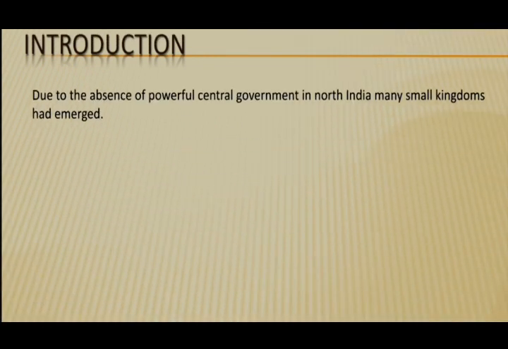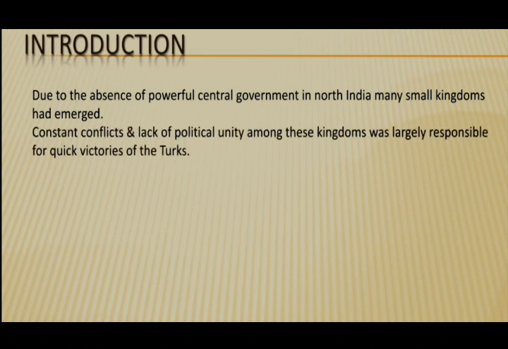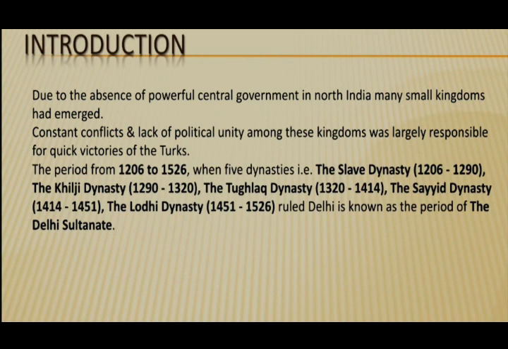Children, due to the absence of a powerful central government in North India, many small kingdoms had emerged. Constant conflicts and lack of political unity among these kingdoms was largely responsible for quick victories of the Turks. The period from 1206 to 1526 is known as the period of Delhi Sultanate. The rulers of these dynasties were called sultans.